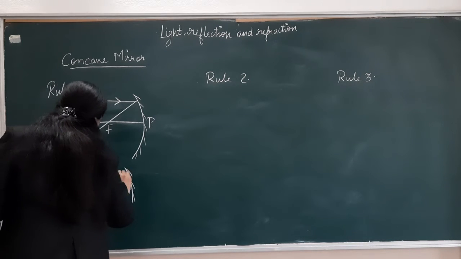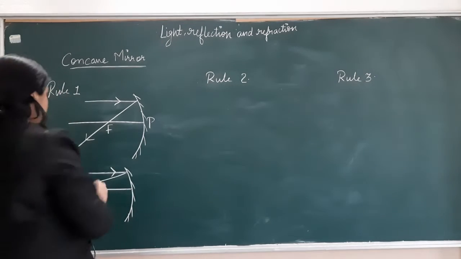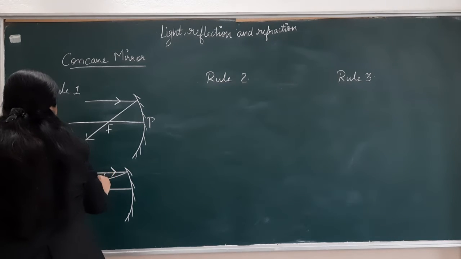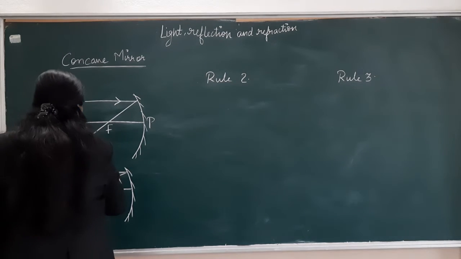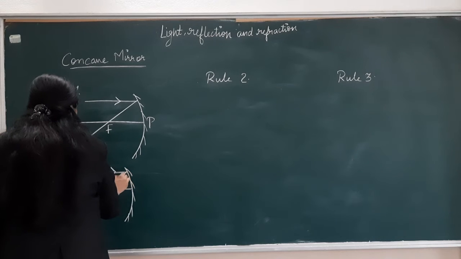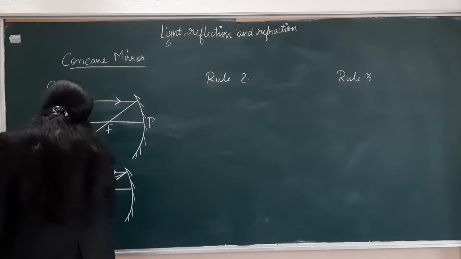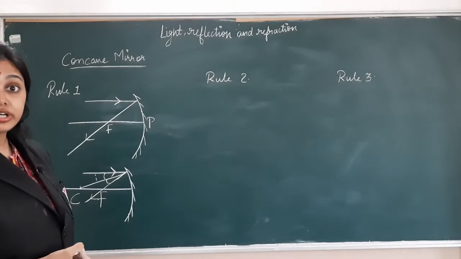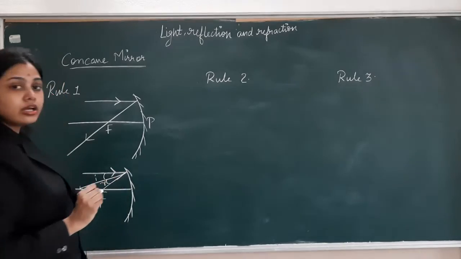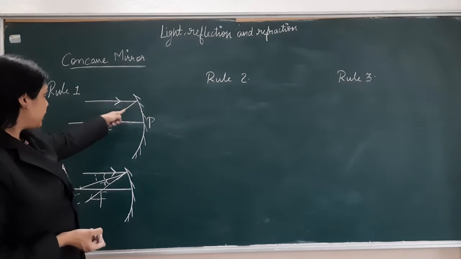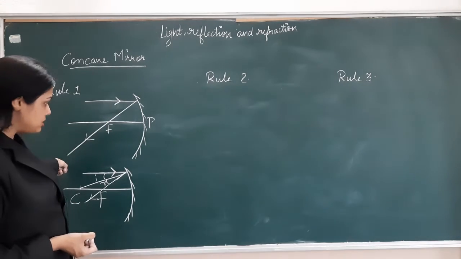This line is acting as the normal. This becomes the angle of incidence. You have to measure this angle and then draw a line. That line will pass through a point known as the focus. Here angle I and angle R are equal, which is why the ray is passing through the focus.